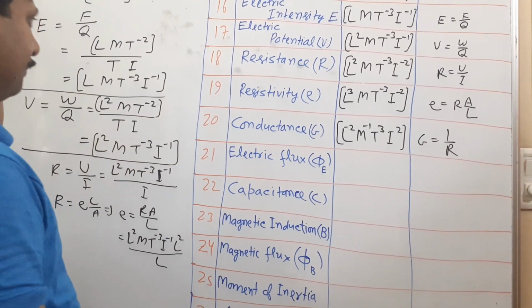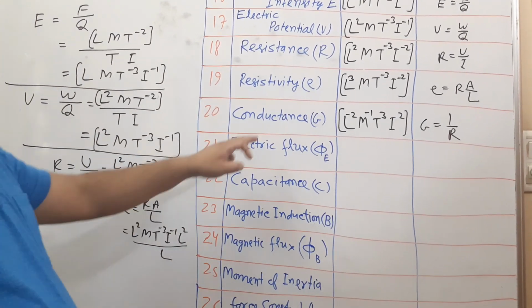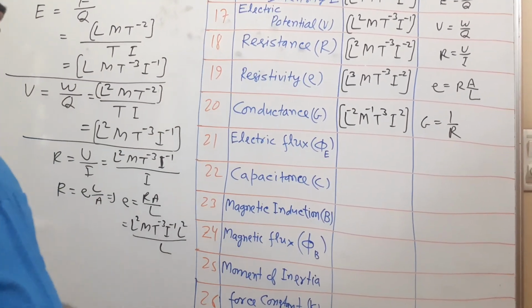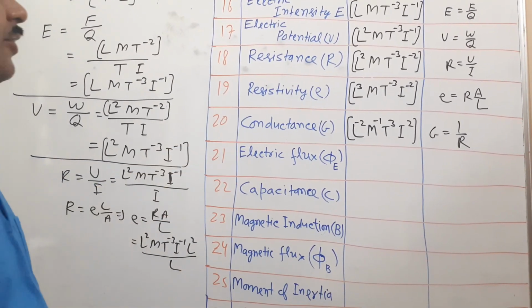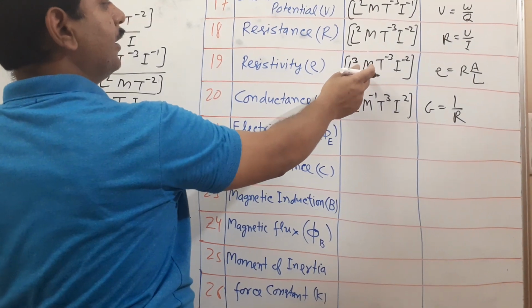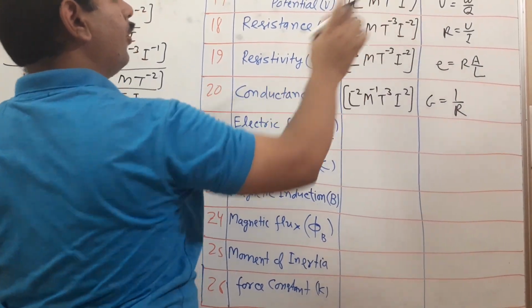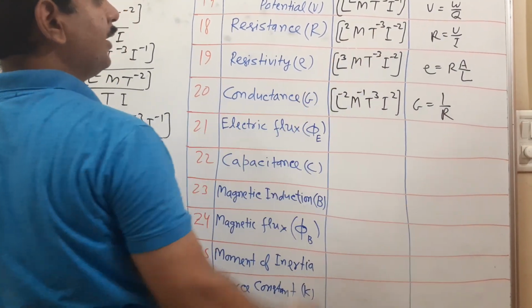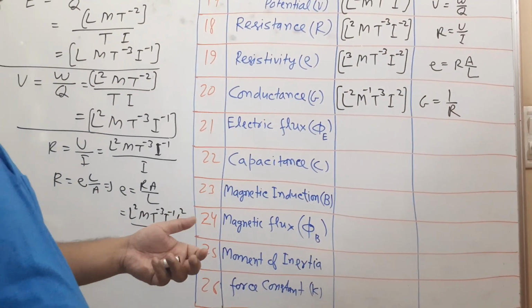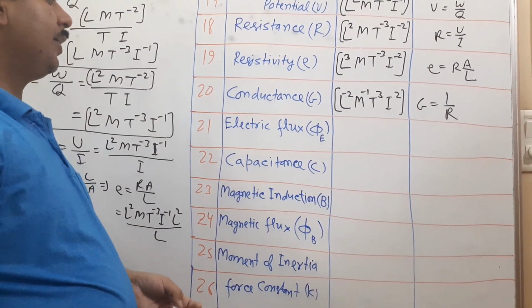Same way, conductivity. Conductance is the reciprocal of resistance. Conductivity is the reciprocal of resistivity. So for conductivity, all powers become negative: L raised to -3, M raised to -1, T raised to plus 3, I raised to plus 2. You can find the conductivity.